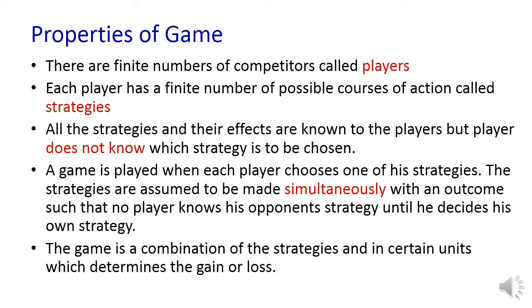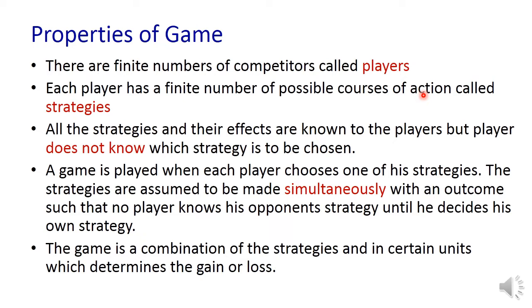There are a finite number of competitors called players. In the previous example, tossing a coin, there are two players. So that is an example of a two-player game. Each player has a finite number of courses of action called strategies.